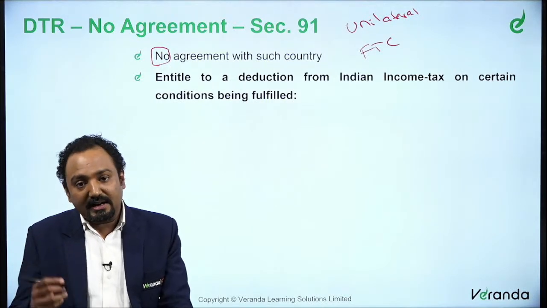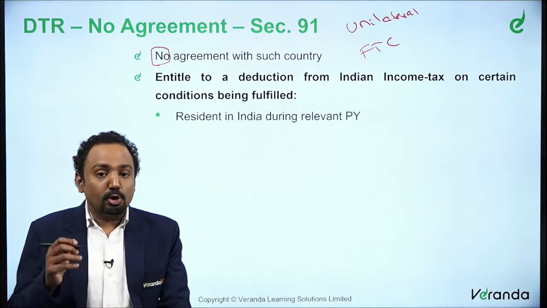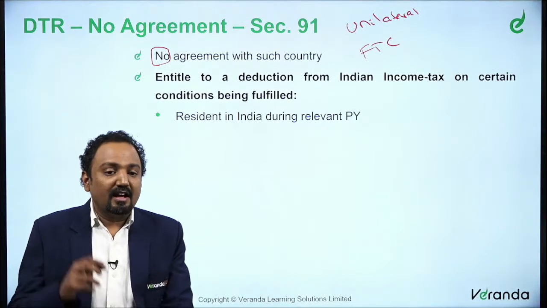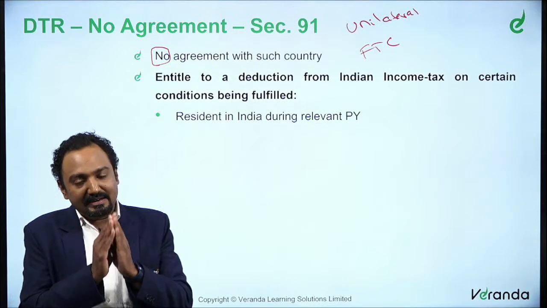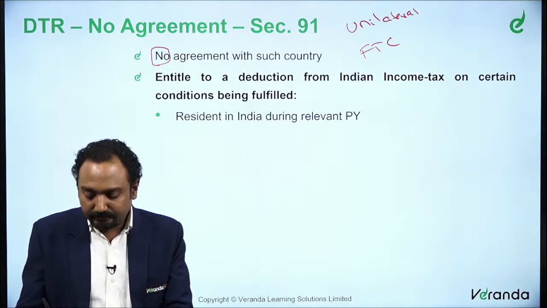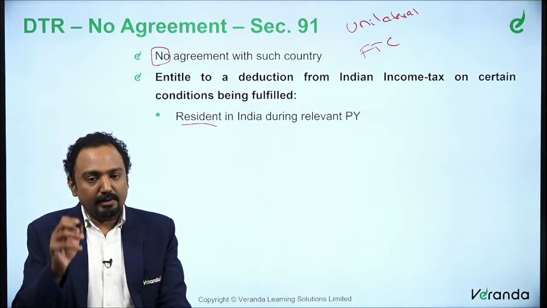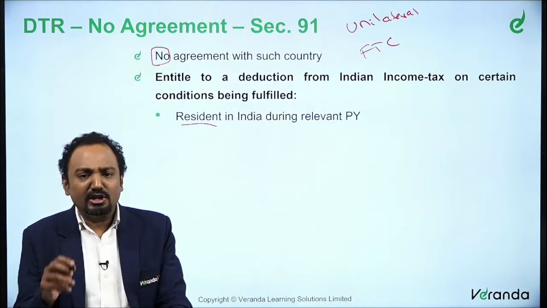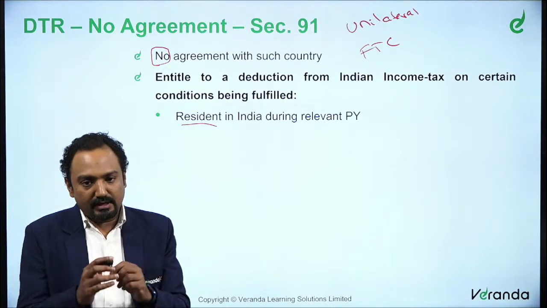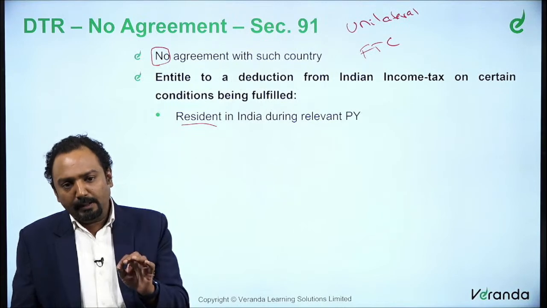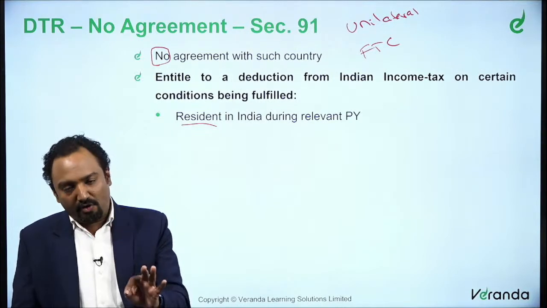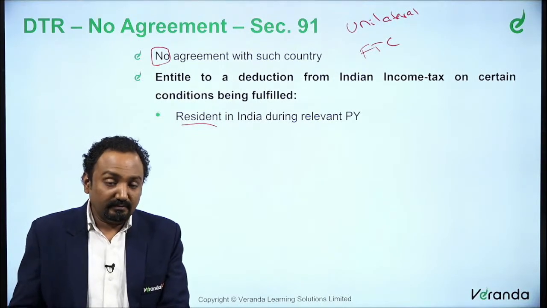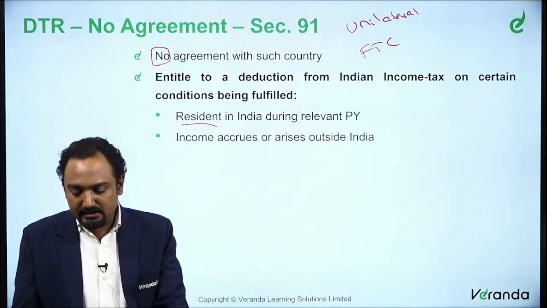So now, what are the conditions that need to be fulfilled to claim a foreign tax credit? First thing is, we said the credit is only available to the resident. So that particular person must be a resident in India during the relevant previous year. Whichever year we are talking about, the person must be a resident of India in that particular previous year. So that is what is relevant.